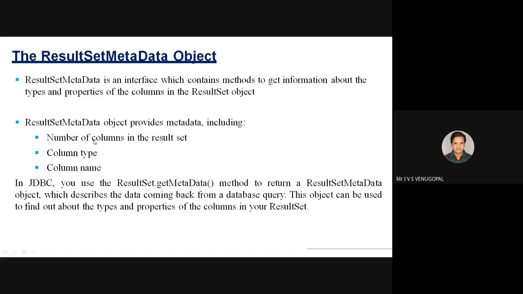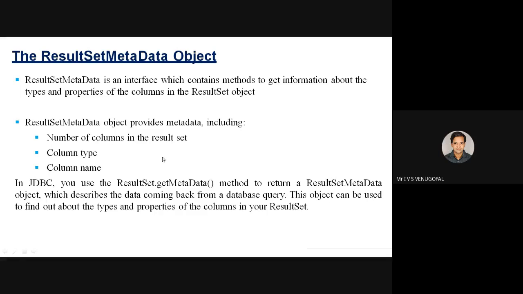That is, using result set metadata, you can retrieve the number of columns in the result set. So how many columns are there in a table? What is the column type? What is the column name? Whenever I want to retrieve the information regarding the result set, the result set retrieves a set of rows and columns. For example, a students table is there. It has name, roll number, and email ID. So column names retrieves those three entities. The number of columns is 3.